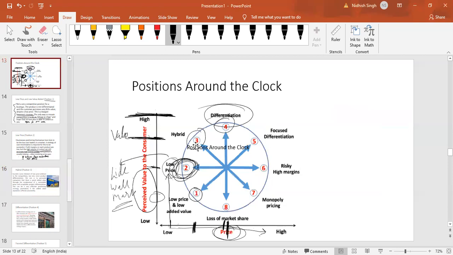And let's see where the hybrid falls. It's position number 3. But yes, even I understand that in terms of prices, they are quite expensive. They are considered like a premium brand. Yet we think that it is hybrid because they could have been much more expensive, given they don't do testing on animals. Correct, and it's vegan. All the products are vegan as well.